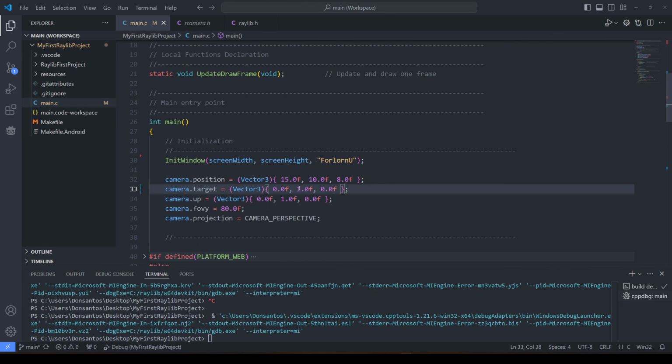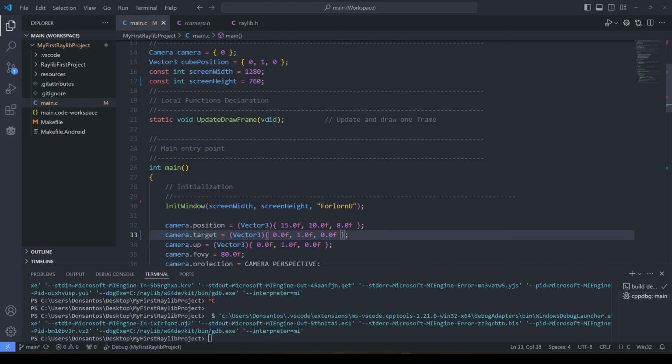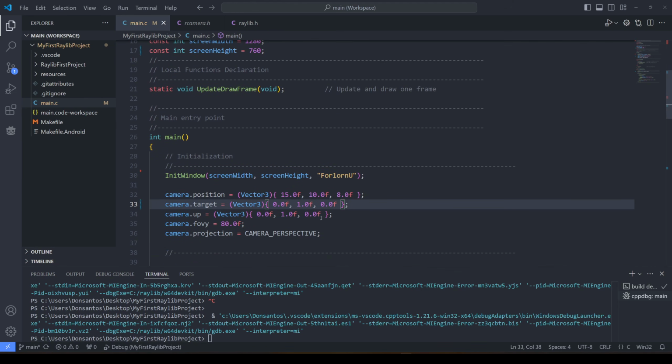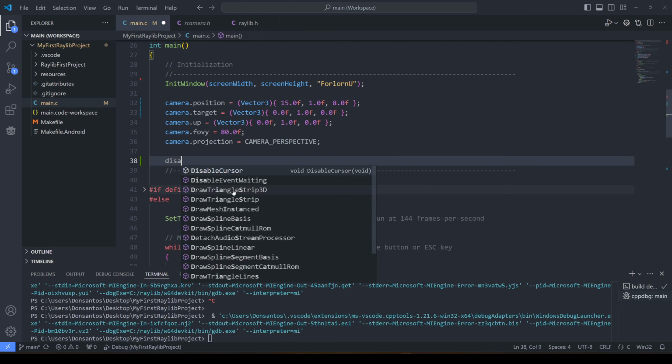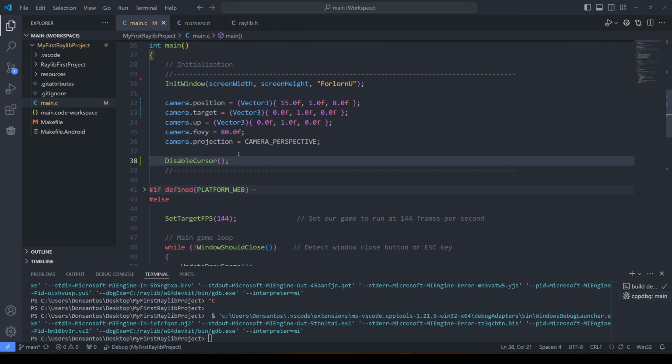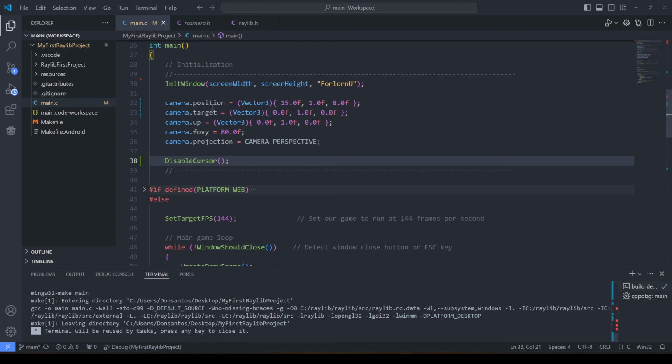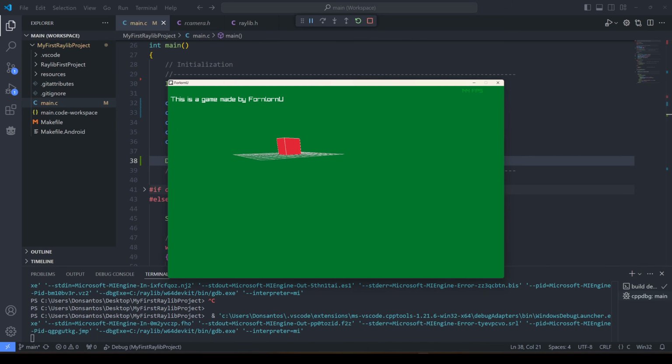Position. I changed the target to be the same as the cube, which is 0 1 0. This is 0 1 0. Camera up is up in the world. FOV is 80. Our position, though, should also be 1. And I want to do another thing that I saw. Disable cursor. So if I hit F5 now, maybe, because this is in the main, we'll see.